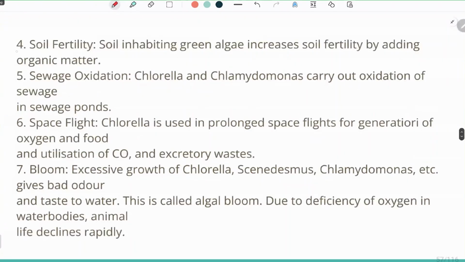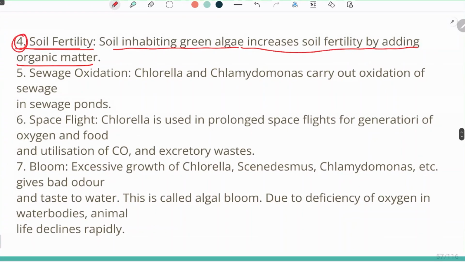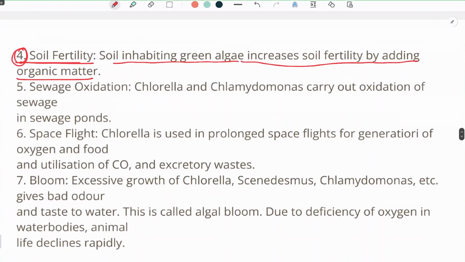Fourth is soil fertility. The soil inhabiting green algae increases soil fertility by adding organic matter. So whenever we want to increase the soil fertility, we will increase the amount of green algae present beside it.